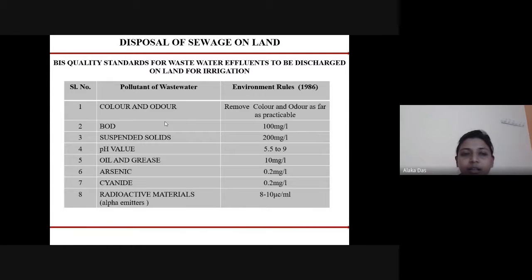Here we can see the BIS quality standard required for wastewater to be discharged on land. Color and odor should be removed as far as possible. BOD 100 mg per liter, suspended solids 200 mg per liter, pH value 5.5 to 9, oil and grease 10 mg per liter, arsenic 0.2 mg per liter, cyanide 0.2 mg per liter, and radioactive materials, especially the alpha emitters, should be removed up to 10 to the power minus 7 microcurie per ml.